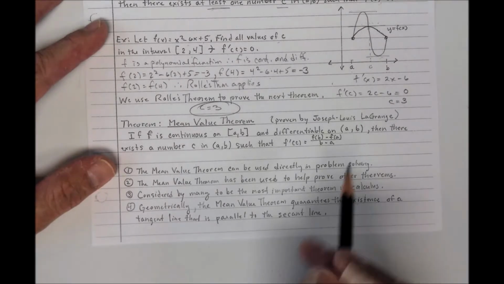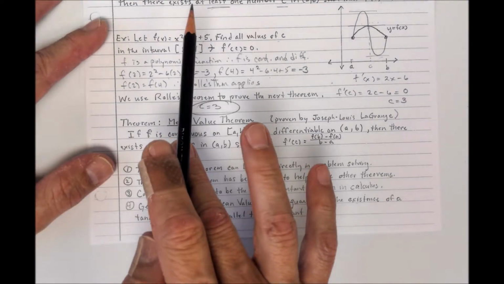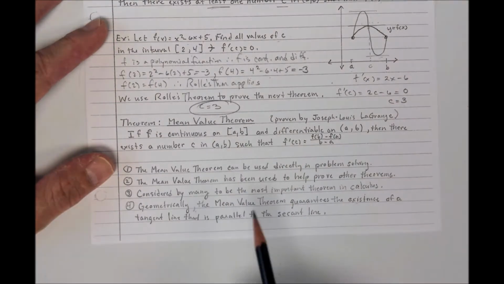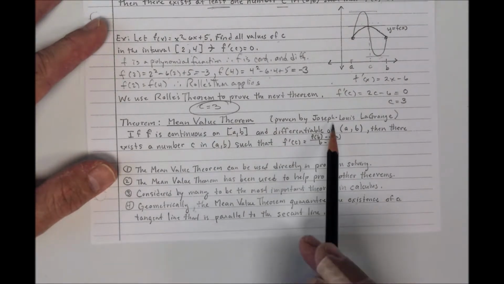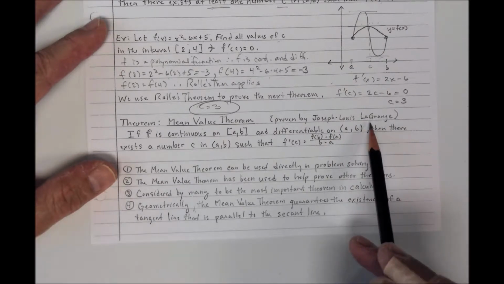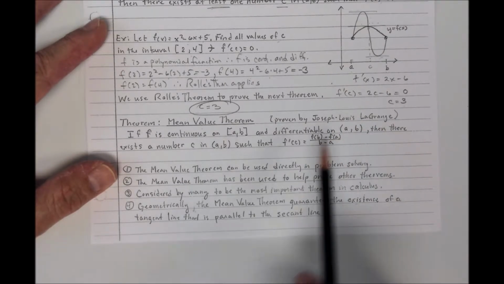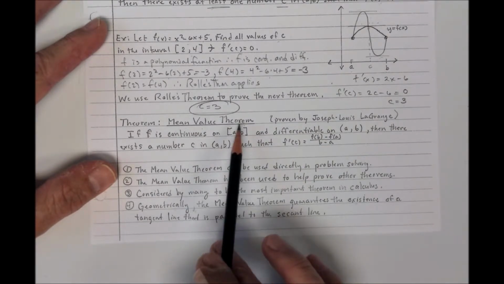Now, I kind of went into the next part here, but we can use Rolle's theorem to develop the mean value theorem. In fact, it's a key part of the proof of the mean value theorem. The mean value theorem was proven by Joseph Lagrange. I like Lagrange because of the song by ZZ Top. The mean value theorem kind of goes an extra step.